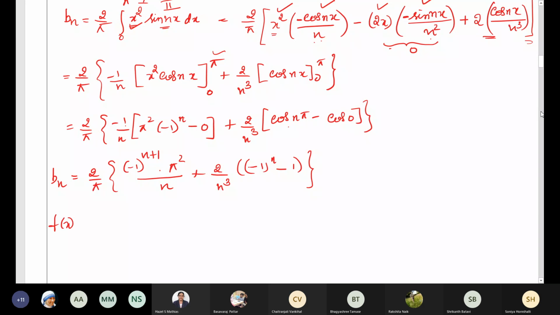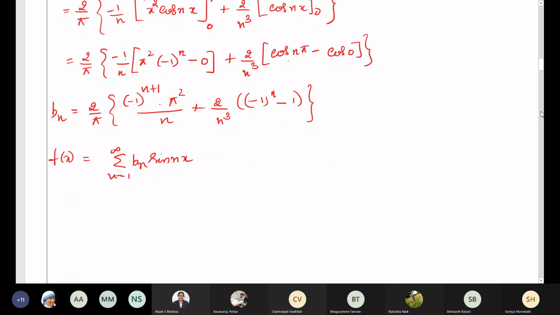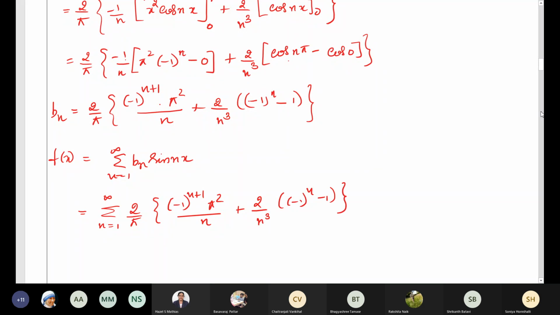What is the Fourier series expansion? That is summation n equal to 1 to infinity Bn sin nx. So when we substitute the value of Bn, what do we get? Summation n equal to 1 to infinity. What is the value of Bn? We have calculated, that is 2 by pi into minus 1 power n plus 1 into pi square by n plus 2 by n cube into minus 1 power n minus 1. This was asked in the December 17 question paper. So we have expressed the Fourier series of f of x equal to x square. We have found the half range sine series.